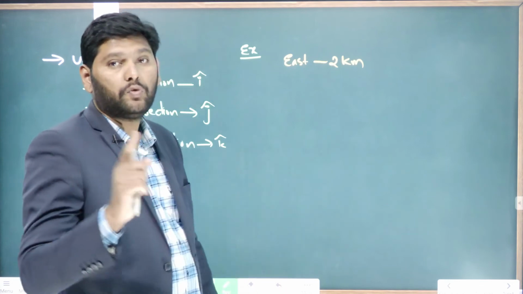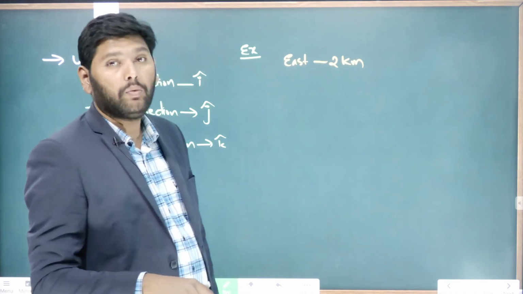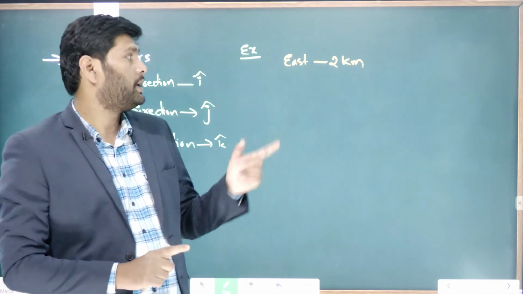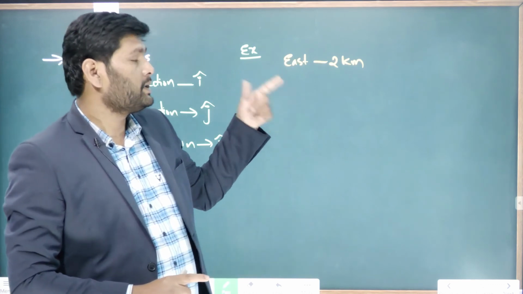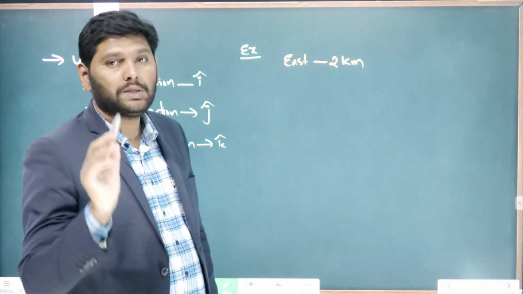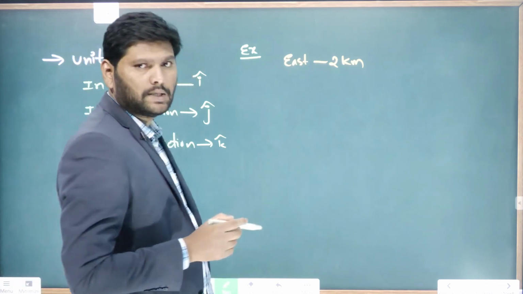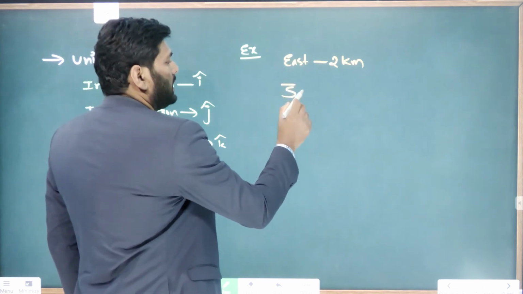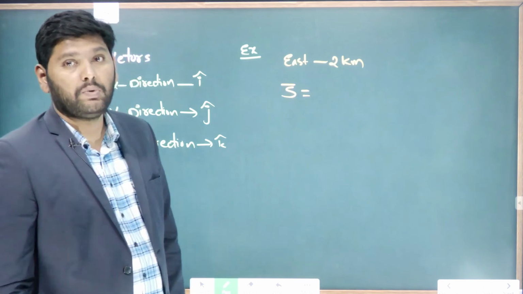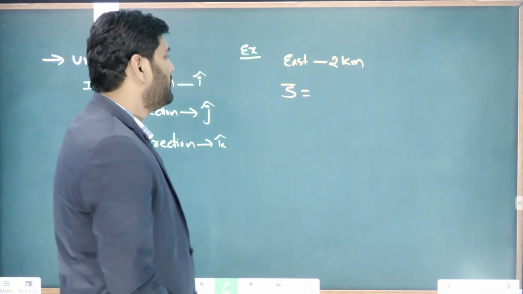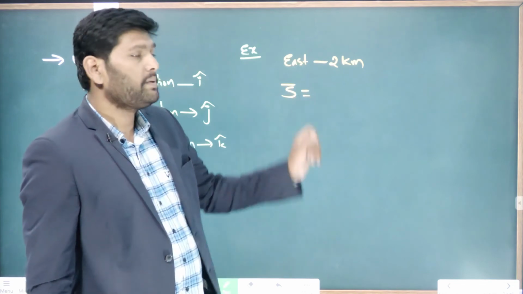How will you represent this object's displacement in vector form? For example, distance. Here it is a distance, so I show it with S bar. Distance vector form is S bar.